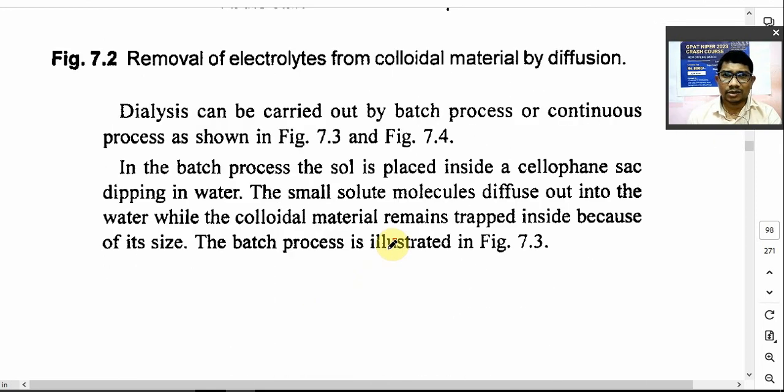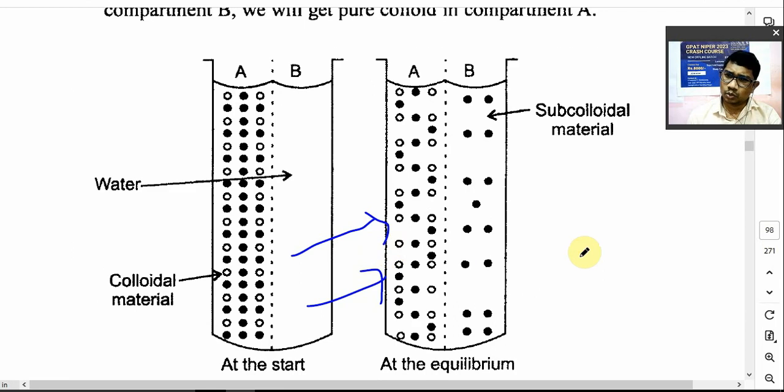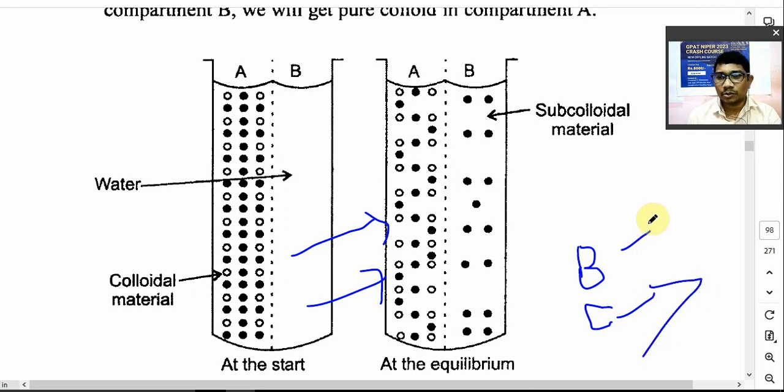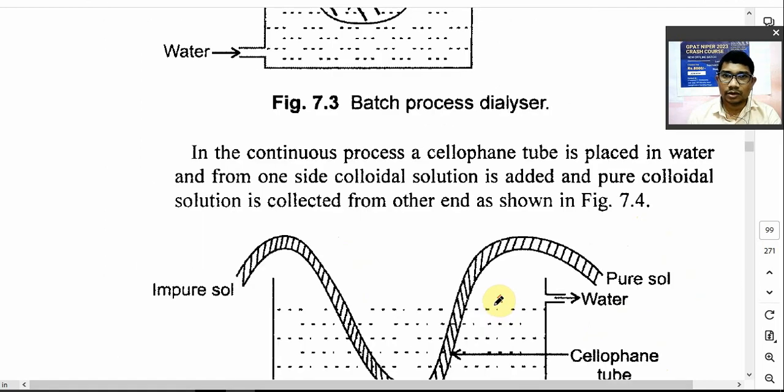Now this dialysis method is also of two types: batch process भी हो सकता है इसका, और continuous process भी हो सकता है. Batch और continuous process. So batch process में एक particular amount of colloid है, वही आपको purify करना है ना. Continuous process मतलब क्या है? कितना भी colloid continuously डाल दो, continuously purify होते रहेगा, right? Batch process, continuous process. So you can see over here batch process.